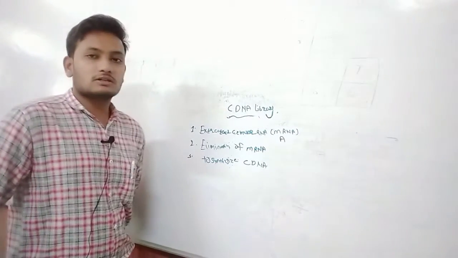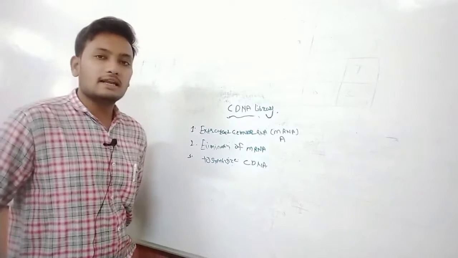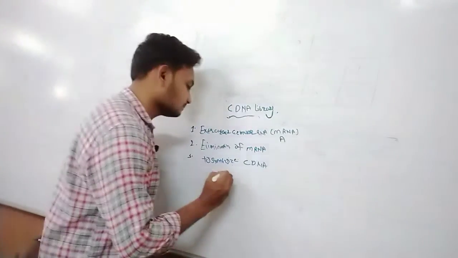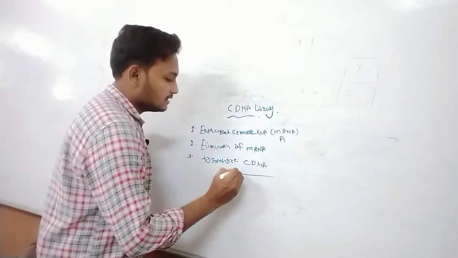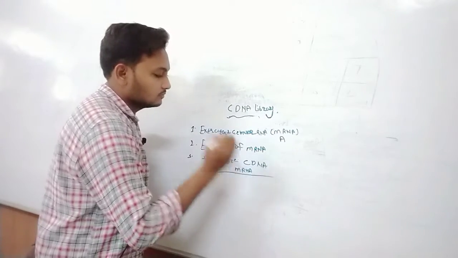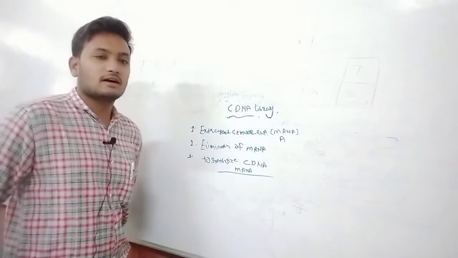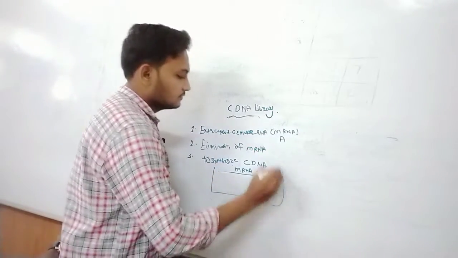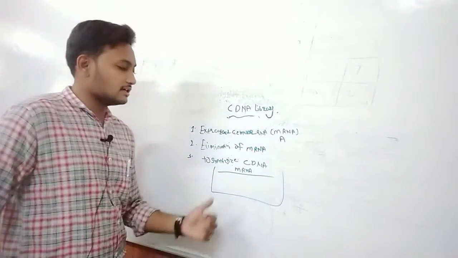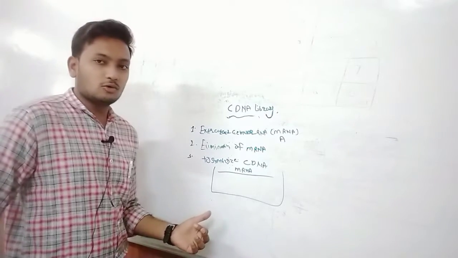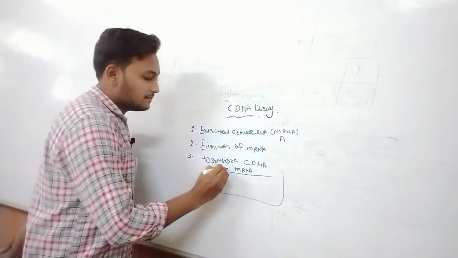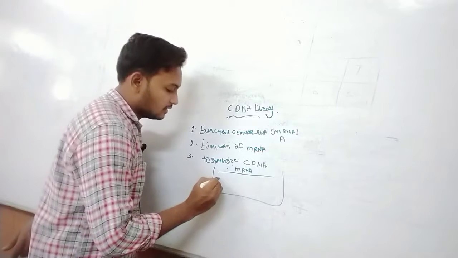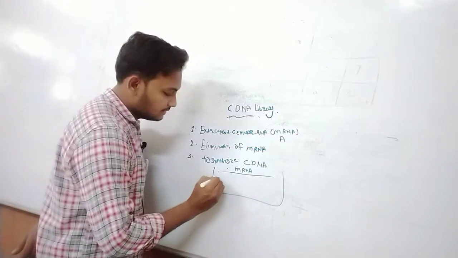Here is our focus point for the cDNA library preparation. Here our mRNA, so we extracted and purified our mRNA. Then we add the reaction mixture. The reaction mixture is in the tubes. So here is the mRNA. Then the next is our enzymes.